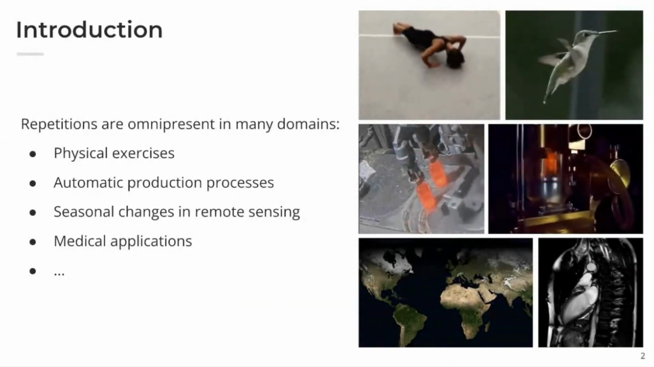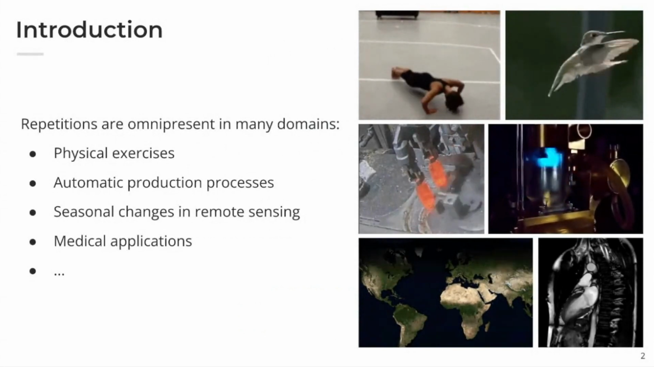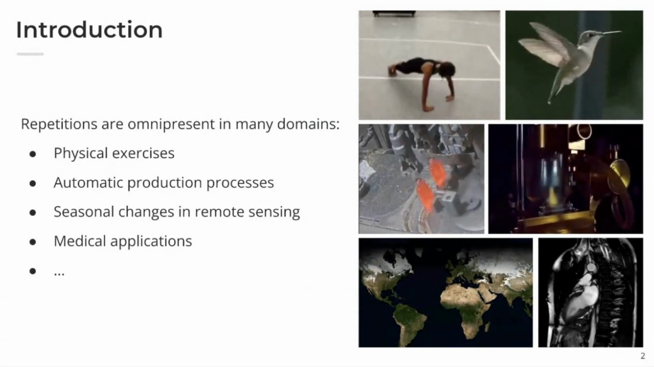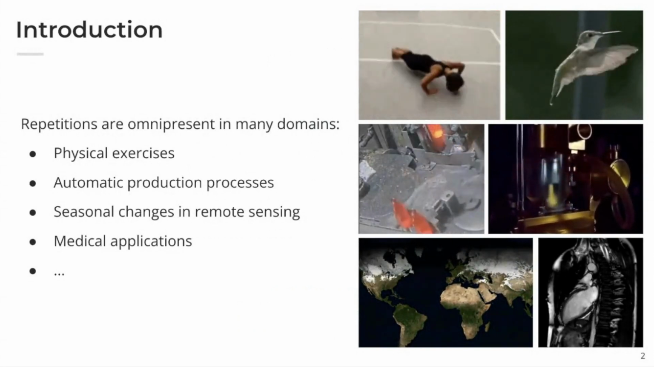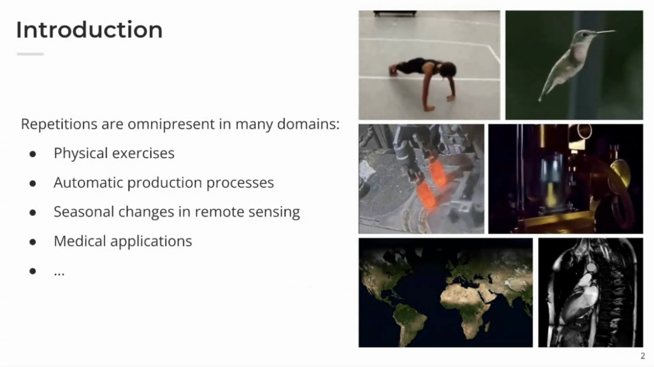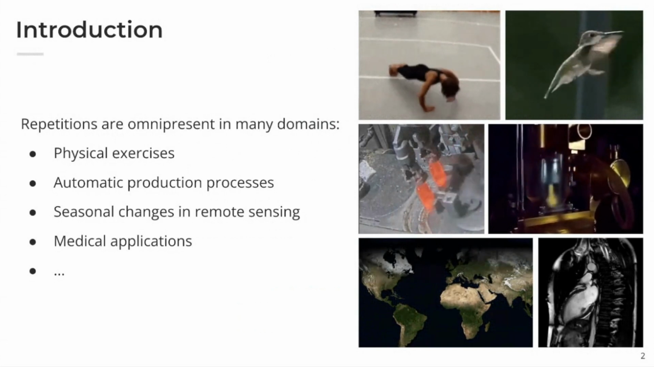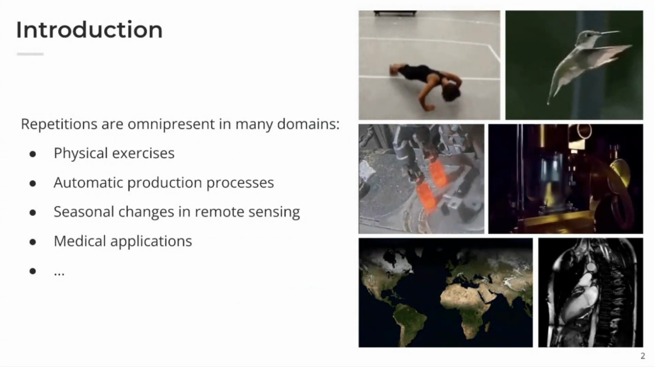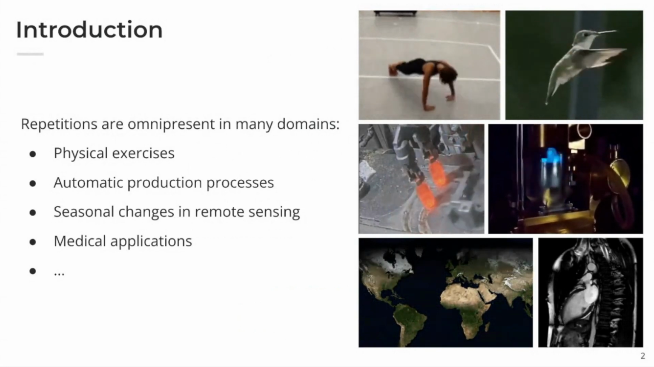Repetitive processes and actions are very common in multiple domains. Here we see some examples of these repetitive processes, and they can be found in, for instance, human exercises, production processes in manufacturing, satellite imagery for seasonal changes, or medical MRI for biological processes. Having feature representations that capture the key aspects of data periodicity can have a large range of useful applications.